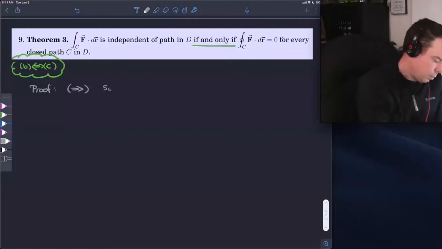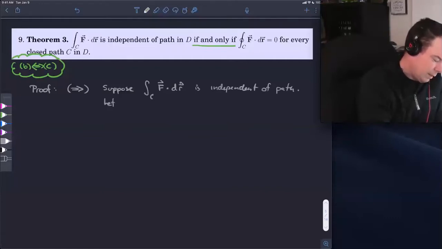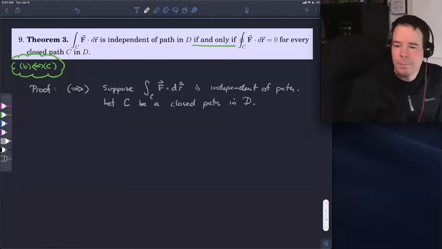So we're going to suppose that the integral of our vector field F is independent of path. And then we will let C be a closed path in the domain D that we're interested in.